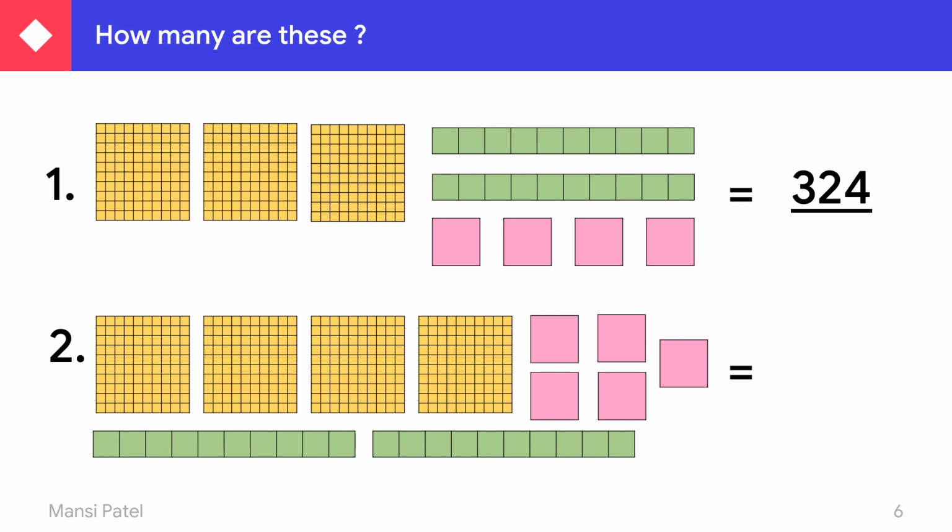Then after, count the tens place. How many boxes in the tens place? 2. So you have to write down 2 in the tens place. And how many boxes of ones? 5. So in the ones place, you have to write down 5. So your answer is 425.